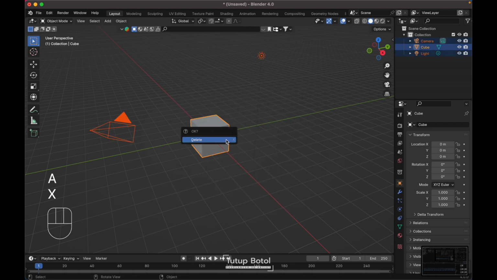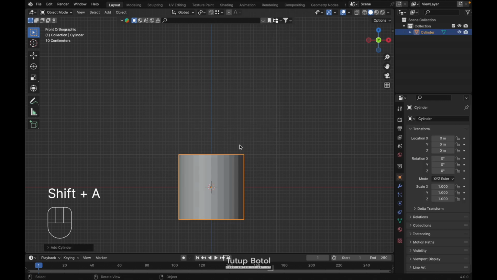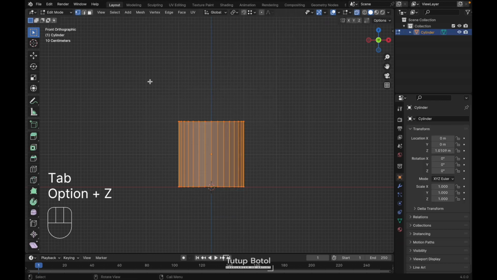Press A, X to delete. Go to the front view. Press Shift A, Mesh, Cylinder. Press G Z, move your cylinder up here. Tab to the edit mode. Alt Z to see the X-ray view.